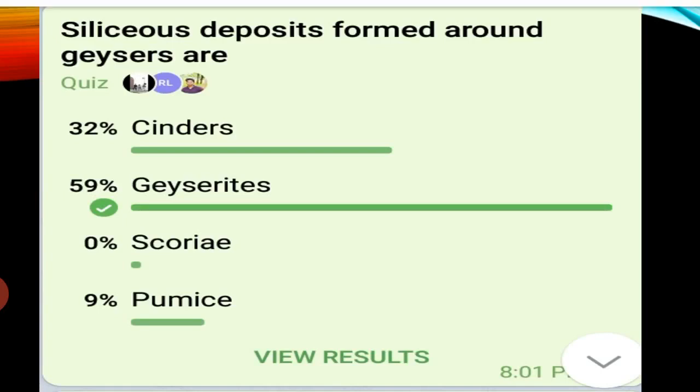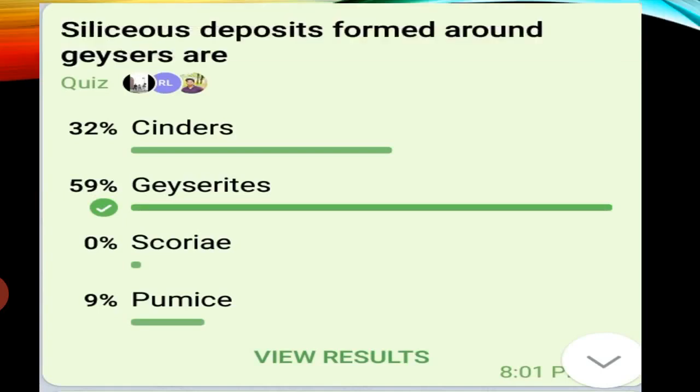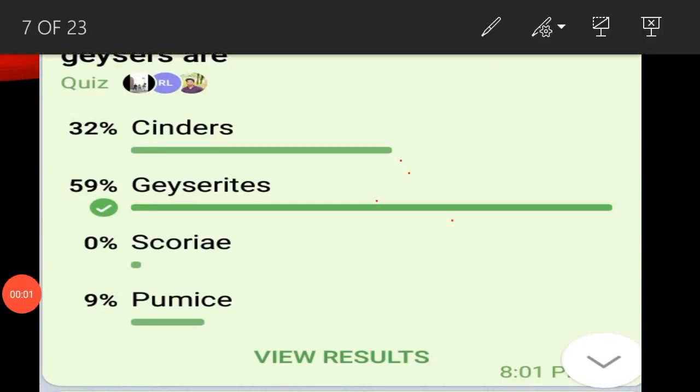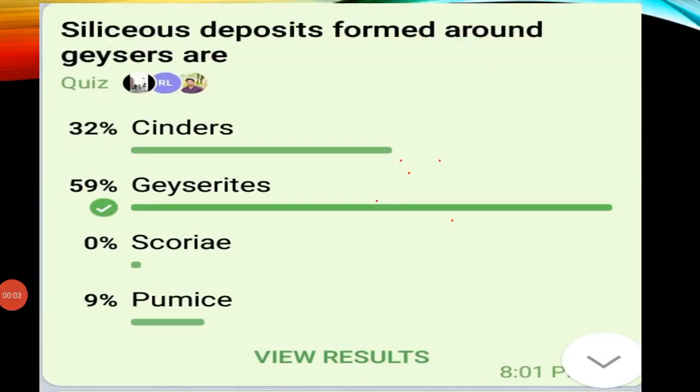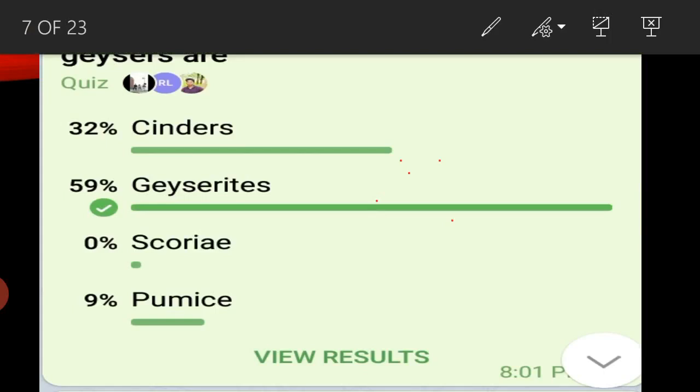Okay, next question. Siliceous deposits formed around geysers are. Geyserites is the correct answer. 59% gave the correct answer, and 41% did not give the correct answer. Okay, we can see cinders are not formed around the geysers.